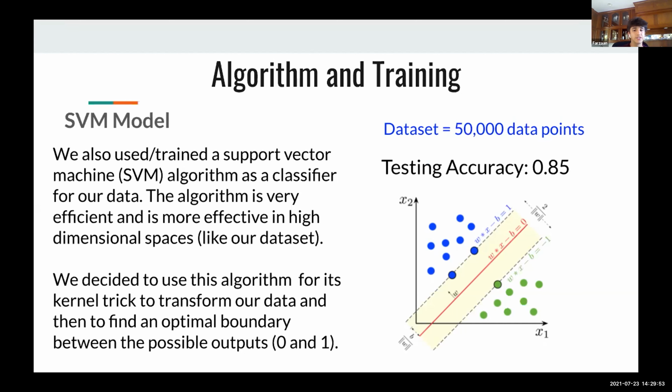And then we decided to use this algorithm for its kernel trick to transform our data and then to find an optimal boundary between the possible output 0 and 1, 0 being a negative sentiment and 1 being a positive sentiment. And our data set for this model consisted of 50,000 data points. And with 20% of the data left for testing, we were able to get a testing accuracy of around 85%.